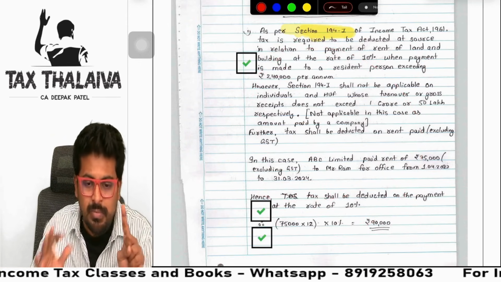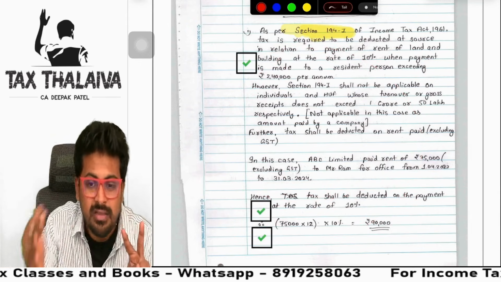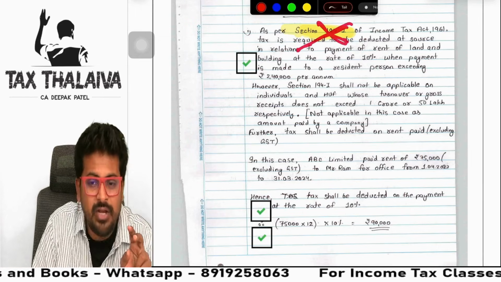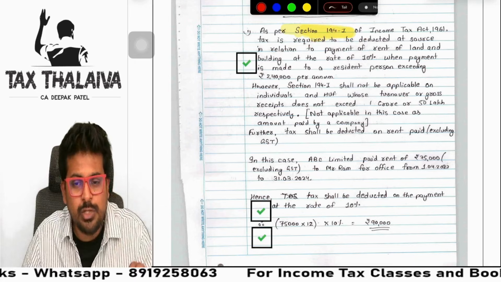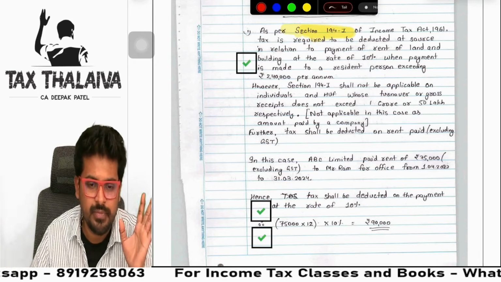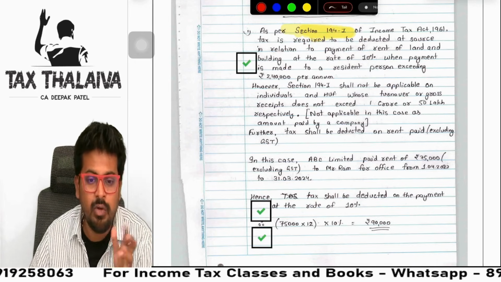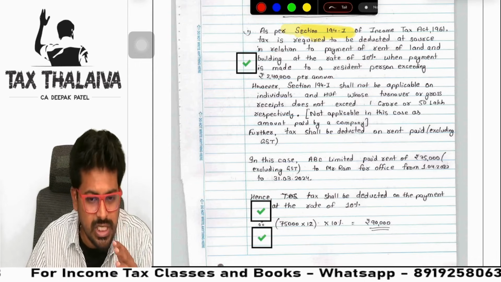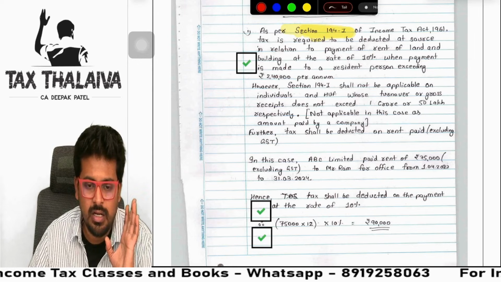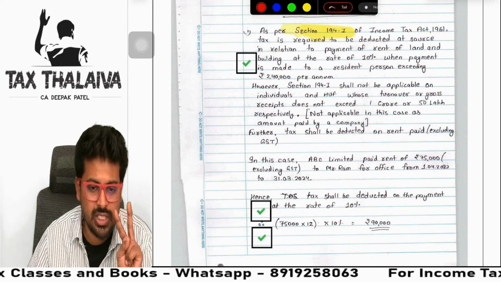Number 1, facts. Means what is given in the question. Number 2, provision, the relevant provision of that. Sir, what if I don't remember 194I, sir? Remember, write as per the provisions of Income Tax Act. Enough, if you don't remember. If you remember, please write. Why miss it? See, guys, there are few sections which you need to remember, especially TDS and the deductions sections.